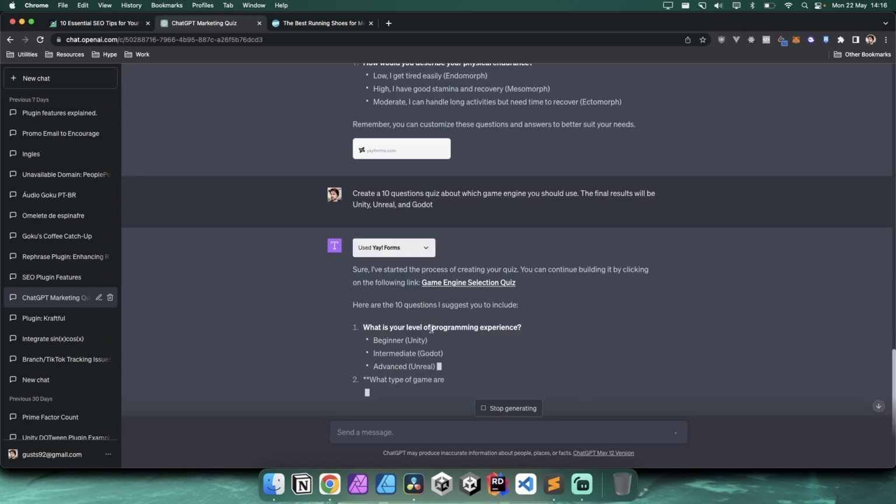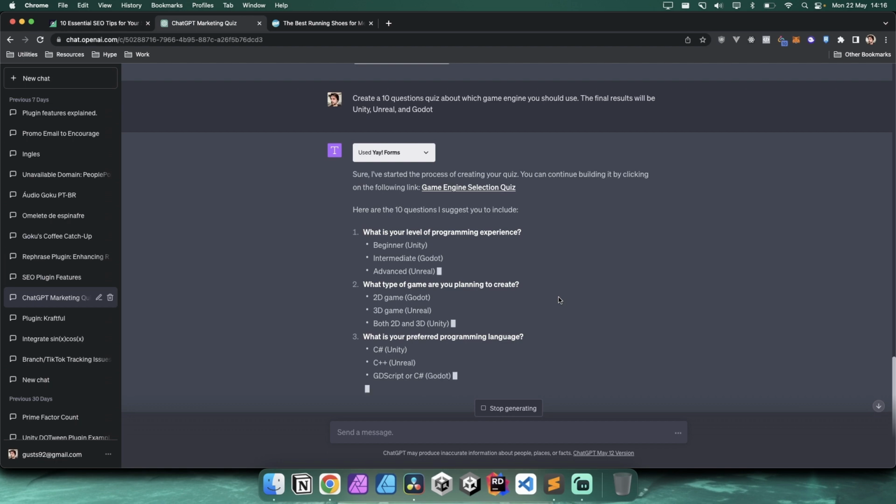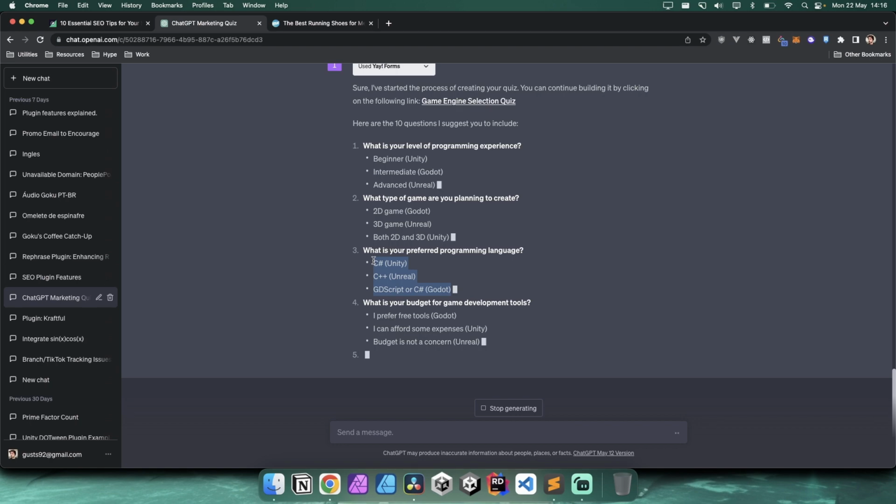So here, what's your level of programming experience? Beginner, Unity, Intermediate, Godot, Advanced, Unreal. I would disagree here a little bit, because Godot, I think, is a little bit more beginner-oriented than Unity. But again, you can tweak it any way you want. It's just a template it's creating for you. So both 2D and 3D, Unity, yeah, it makes sense. Unreal is indeed more geared towards 3D games. So you can see, and yeah, the languages are correct here.